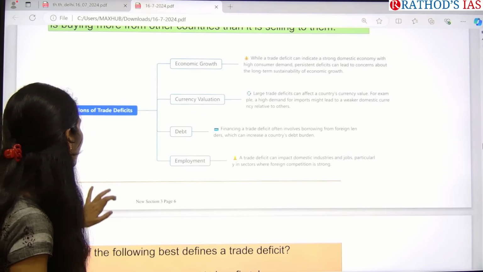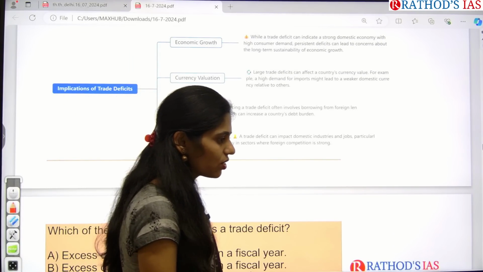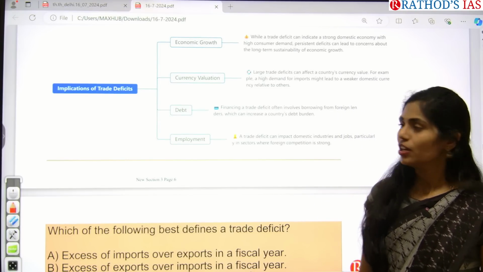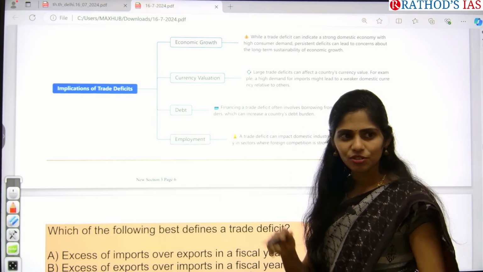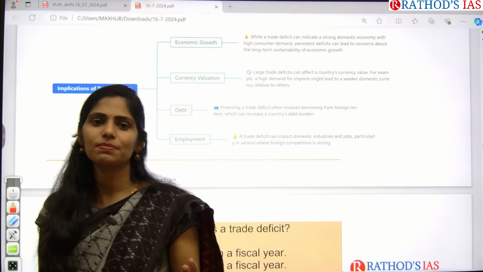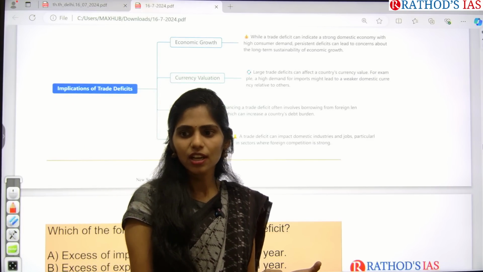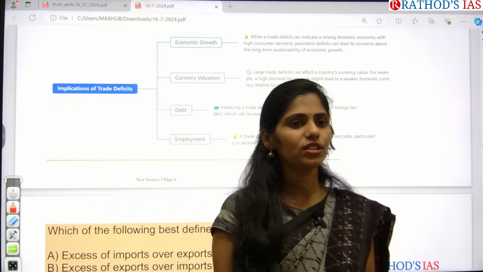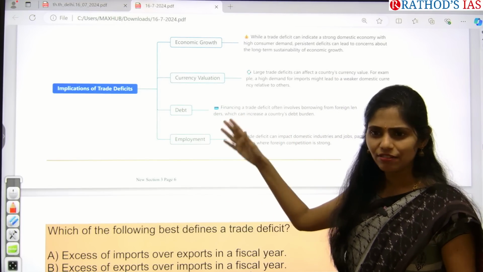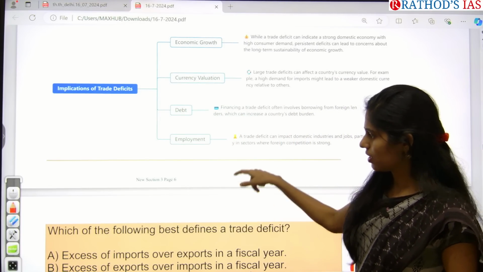So if you are getting any question regarding an increasing trade deficit, what will be the implications on the Indian economy? You have to address all these things: a wide range, economic growth, how it is impacting the value of currency, employment opportunities, livelihood opportunities, poverty, hunger, etc. You can add other dimensions also apart from this.